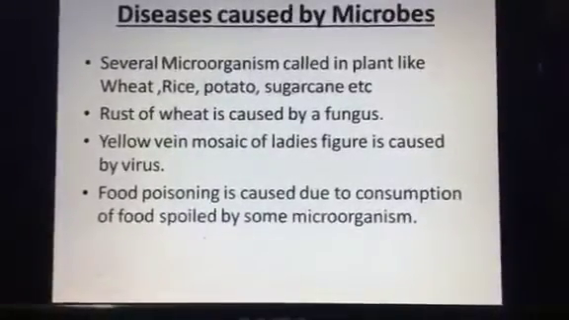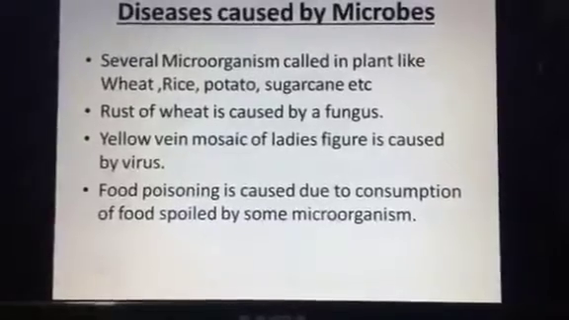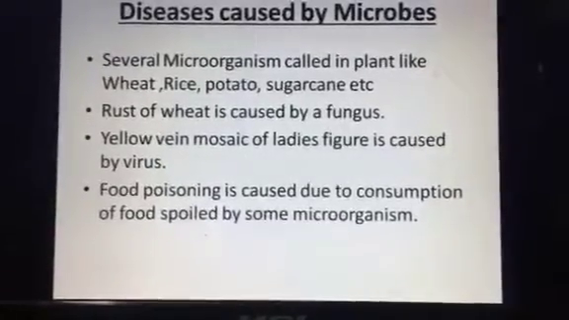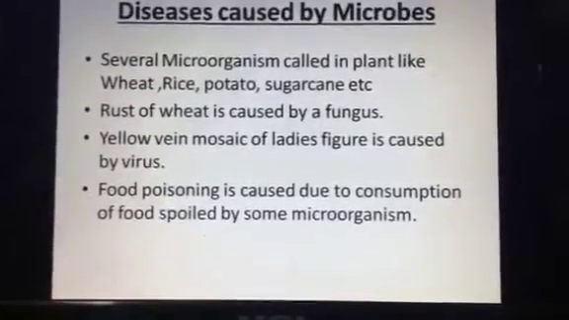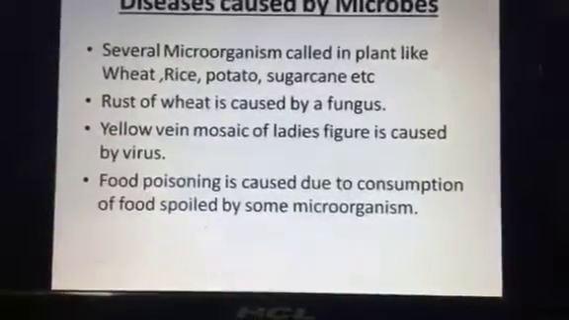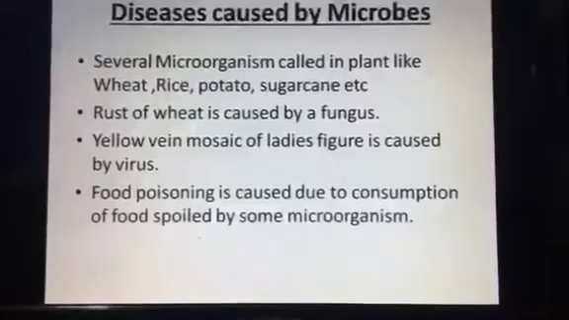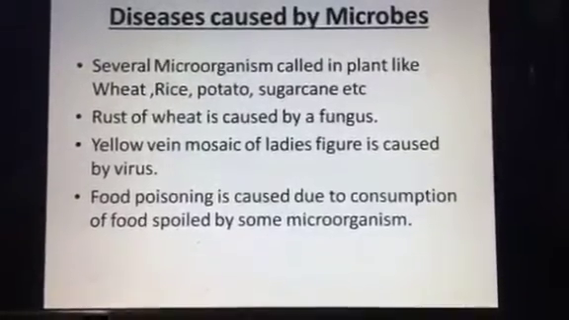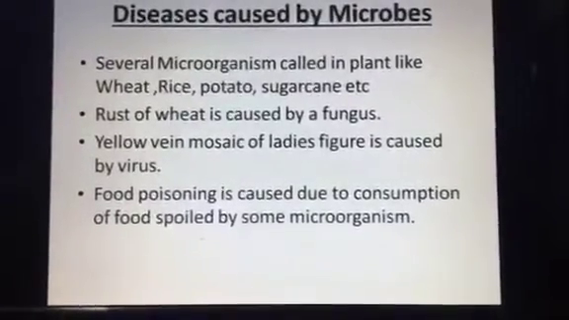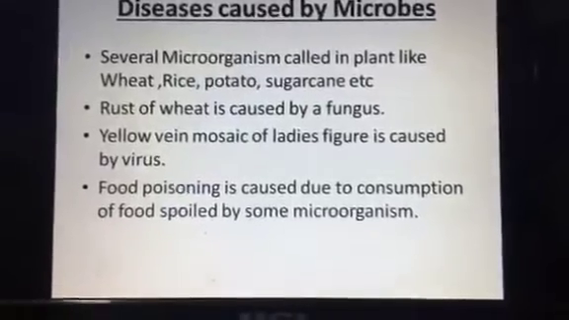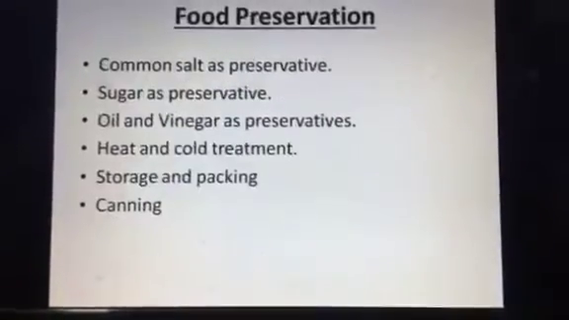Diseases caused by microbes: several microorganisms cause diseases in plants like wheat, rice, potato, sugarcane, etc. Rust of wheat is caused by a fungus. Yellow vein mosaic of lady's finger is caused by virus. Food poisoning is caused due to consumption of food spoiled by some microorganisms.